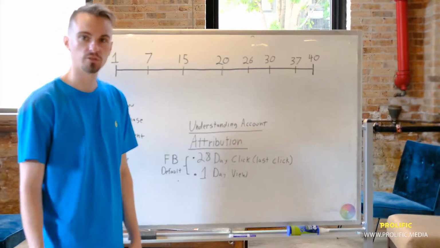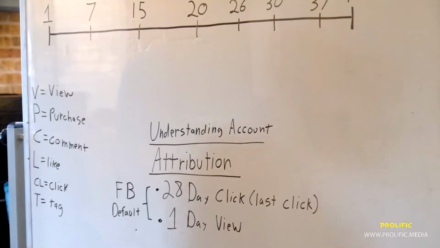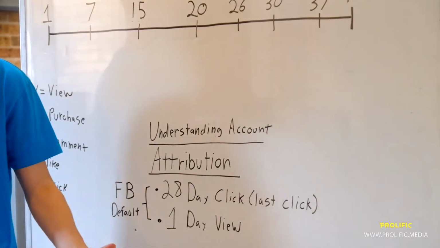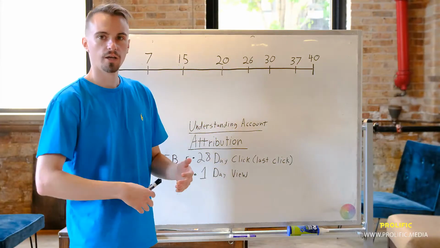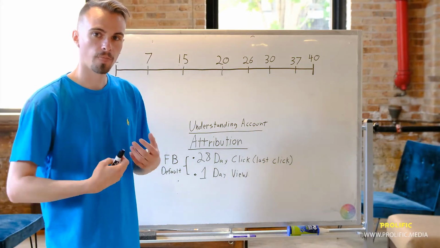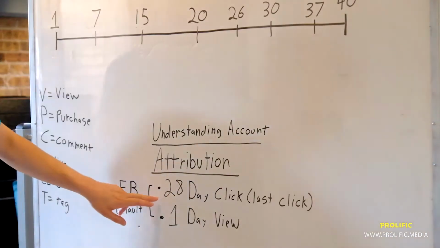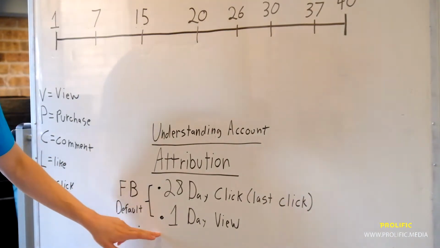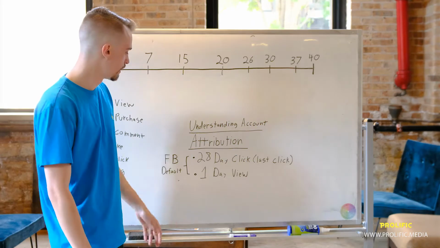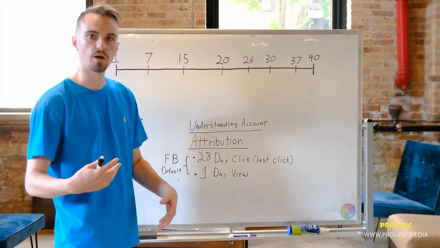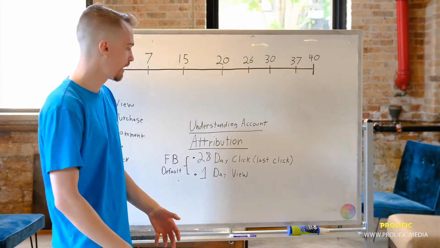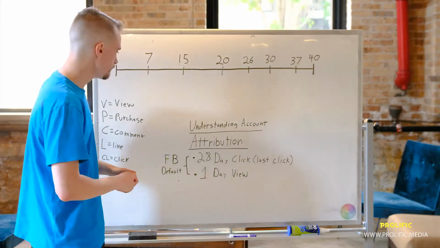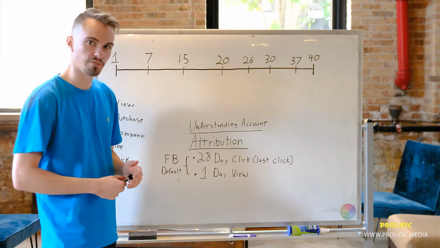This can be changed. You can do 7-day, 1 day. You can have a variety. You can even have 28-day click, 28-day view. It all has different things, so it depends on how you want to look at your account. I personally like to look at the 28-day click, 1-day view for 99% of the accounts that I run in internal stores that we own. That gives us enough ability to know how the ads are performing and how we can scale up the accounts from there. So let's take a deeper dive into that.